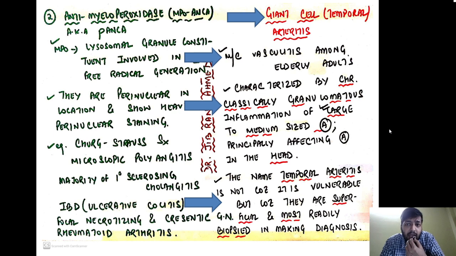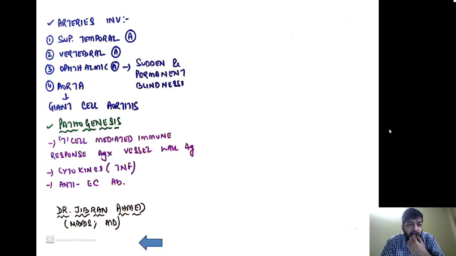So why is it called temporal arteritis? Not because the temporal artery is most commonly involved, but because it is most readily accessible, so you can take a biopsy from that part very easily. The arteries involved are the superficial temporal artery, vertebral artery, and ophthalmic artery. Once the ophthalmic artery is involved, it can lead to sudden and permanent blindness.